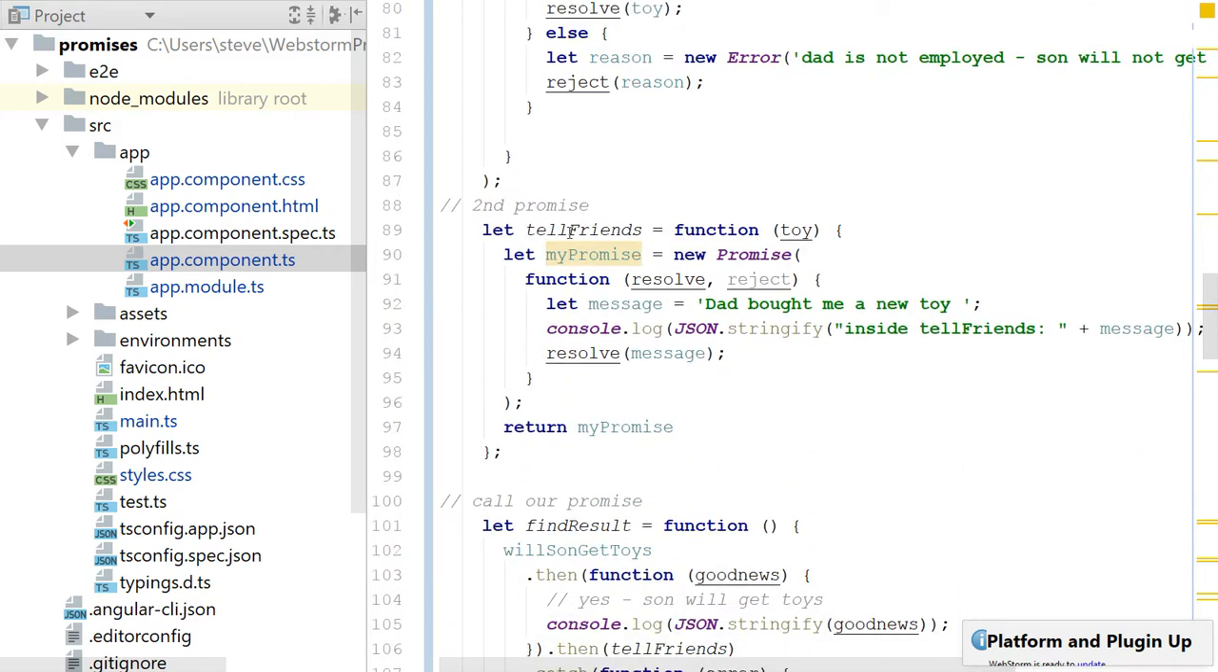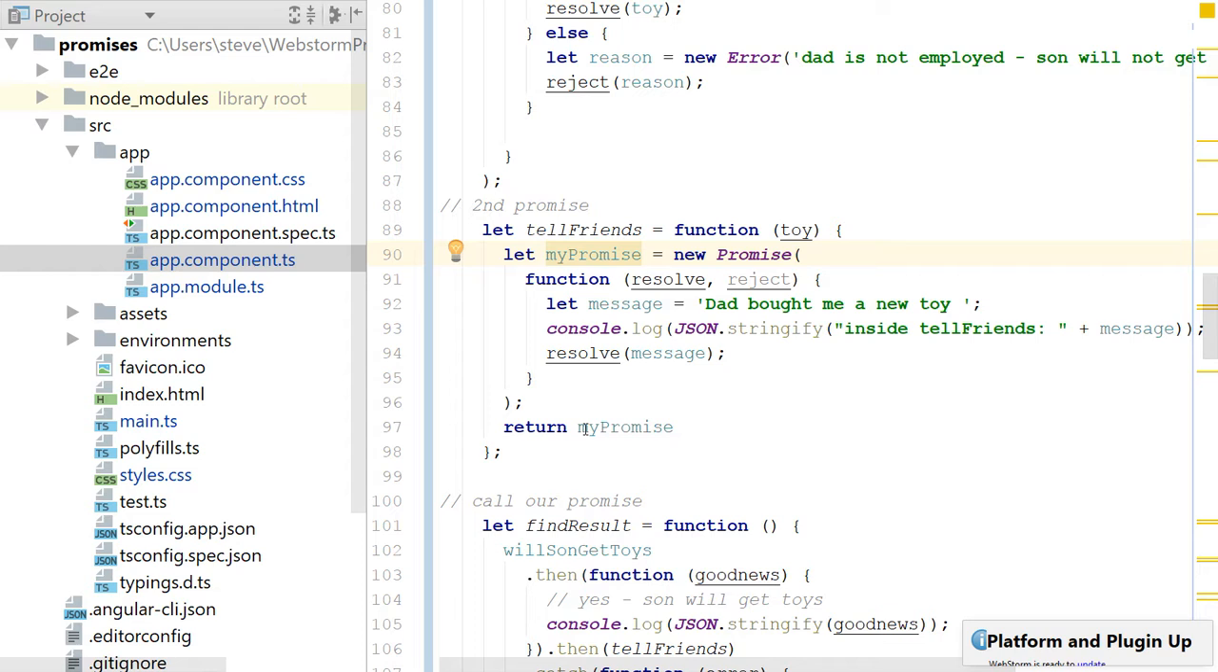I have a tell friends function which takes a toy, and it instantiates a promise, and then I resolve that function, and I let the message be Dad bought me a new toy, and I log the message, and then I resolve that message. And then I return that promise.